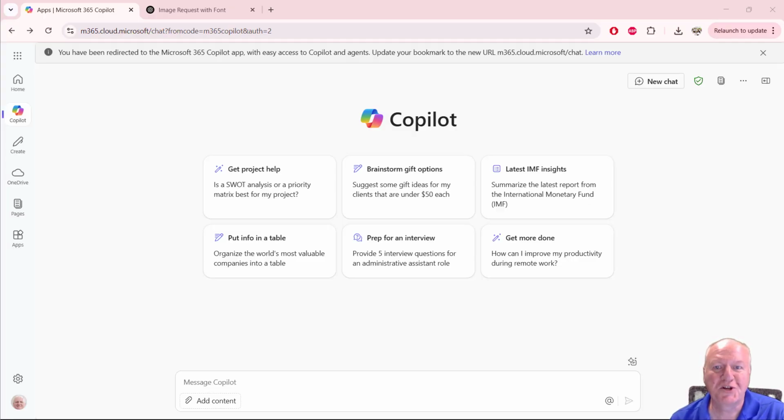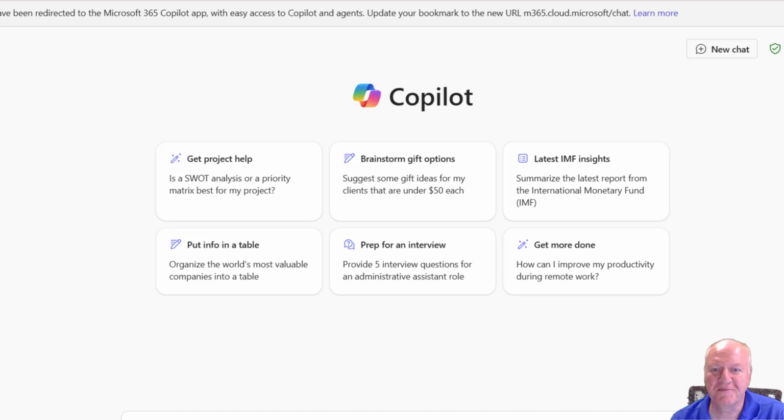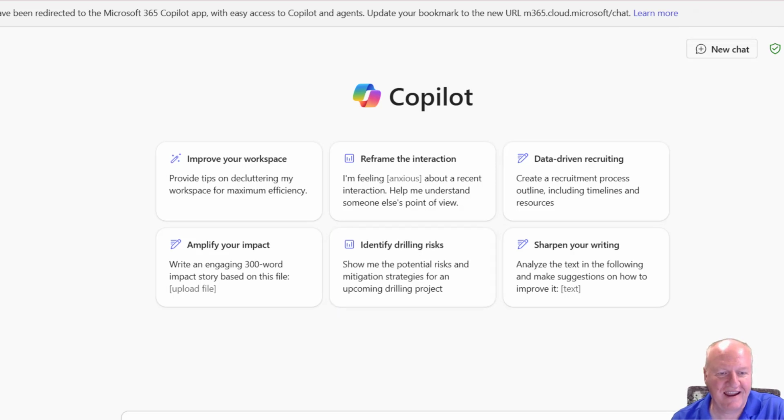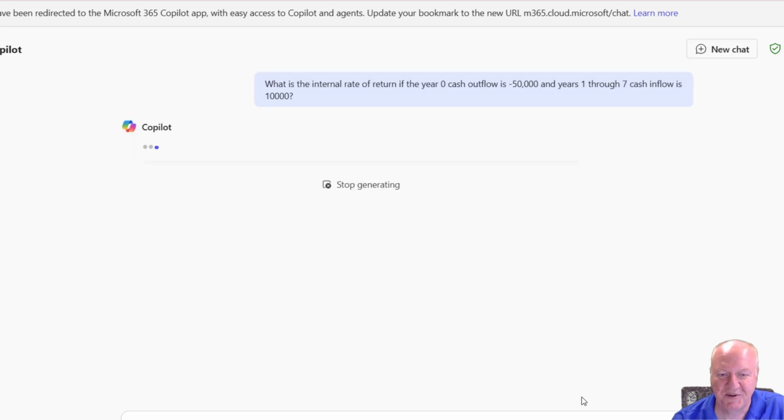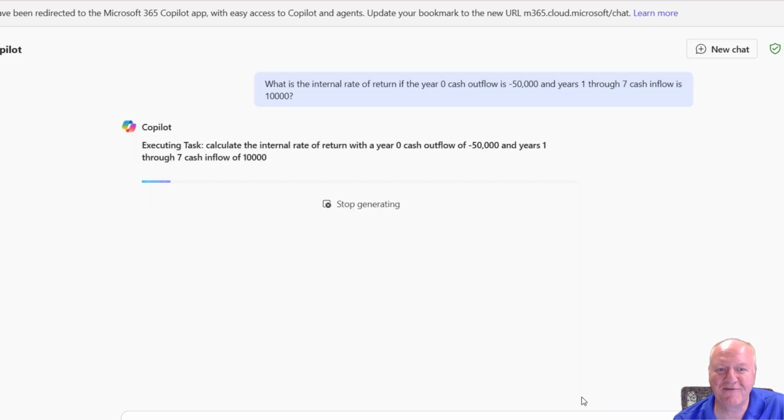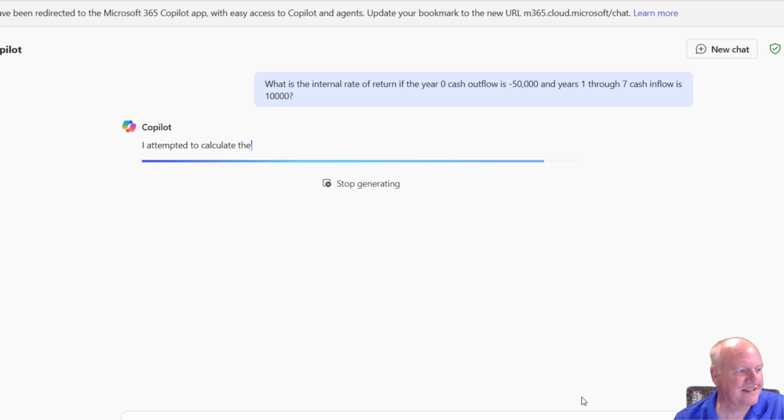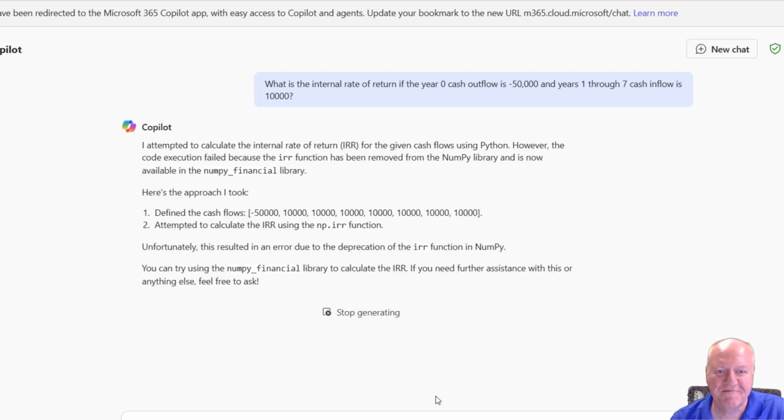So we're going to use Copilot to do some capital budgeting and some sensitivity analysis. To get started, we'll click on Start a New Chat, and we'll ask it our first scenario. We're going to use internal rate of return as our metric for capital budgeting, where the year zero cash outflow is $50,000 and the annual cash inflow is $10,000. So let's go ahead and ask it the internal rate of return and see if it'll compute that for us.